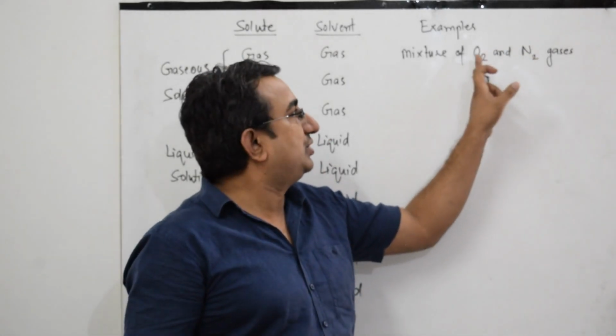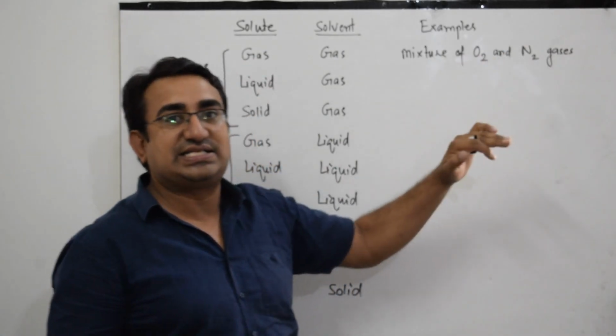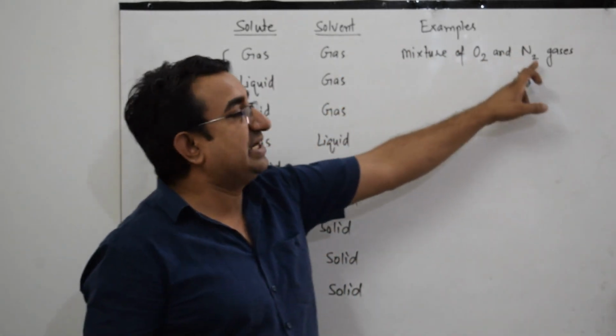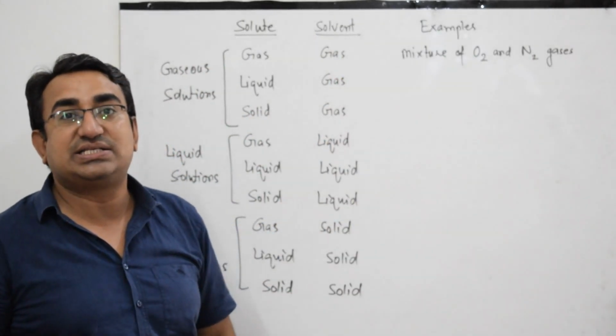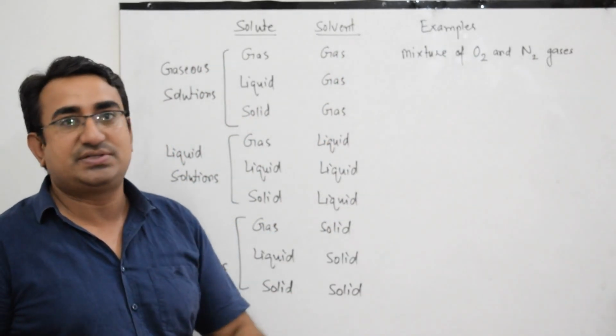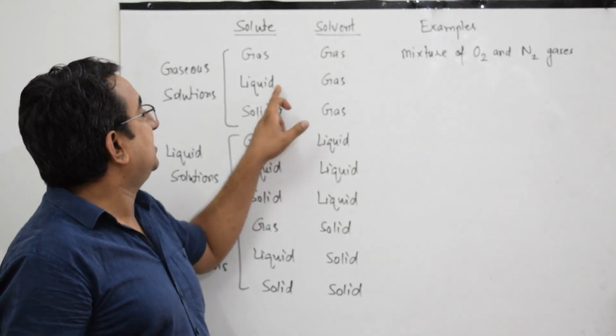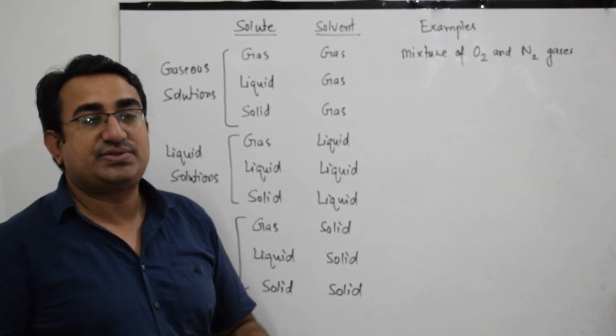So both the solute and solvent are gases in a mixture of oxygen and nitrogen. So air, or you can say a mixture of O2 and N2 gases, is a gas in gas type of solution.